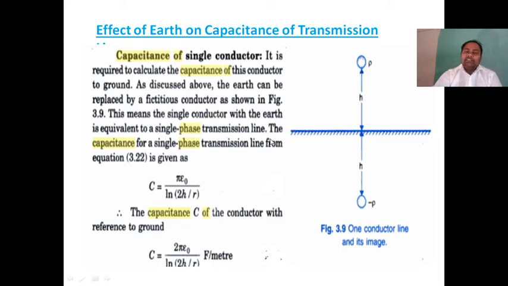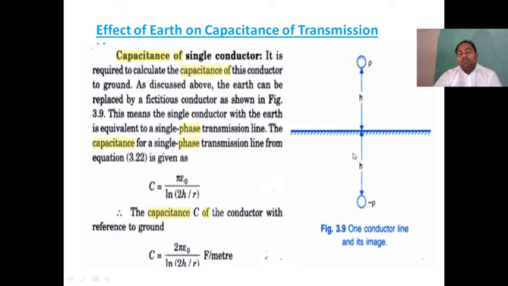What is the capacitance C formula? Pi epsilon naught over log h by r only. But why have we rewritten it as 2h? That's very important. Because the distance between two conductors is here 2h.